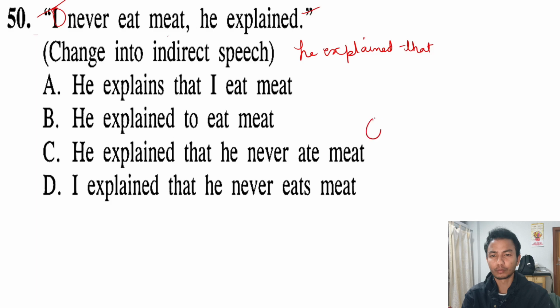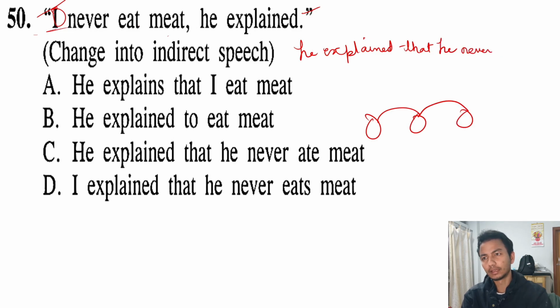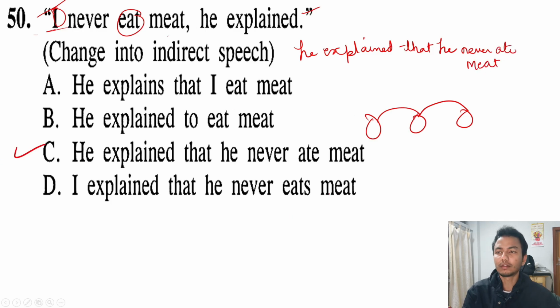He explained. This someone told me I never eat meat, and I'm telling the same thing to you now. So in that case, this I will become he. He explained that he never will still be there, and eat, since it will be in past tense, eat will become the past tense of eat, ate meat. So the correct option here is he explained that he never ate meat. So that is how you solve for this indirect speech.